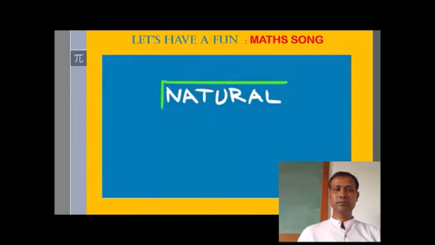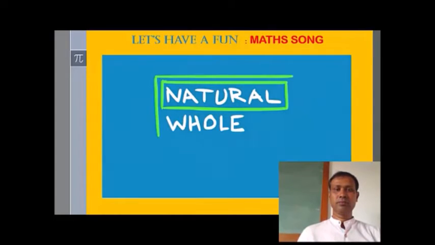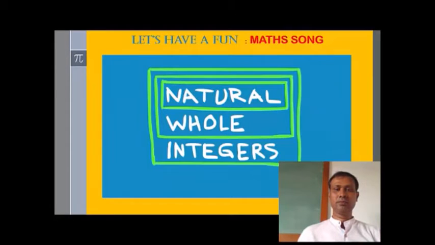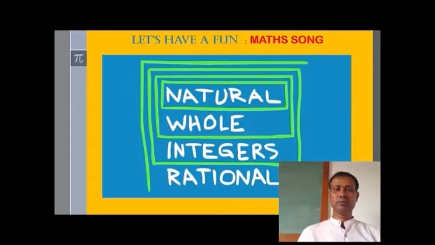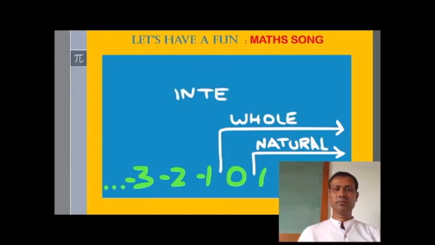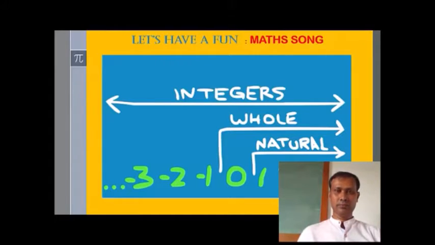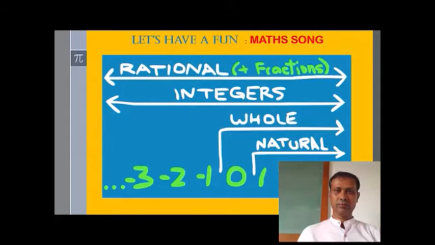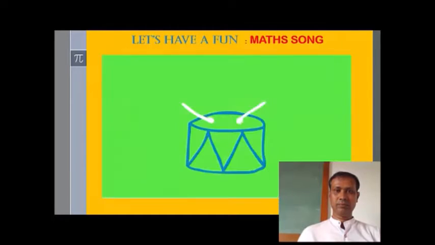All natural numbers are whole numbers. All whole numbers are integers. All integers are rational numbers. Now listen to that grammar. All natural numbers are whole numbers. All whole numbers are integers. All integers are rational numbers. Now listen to that grammar.